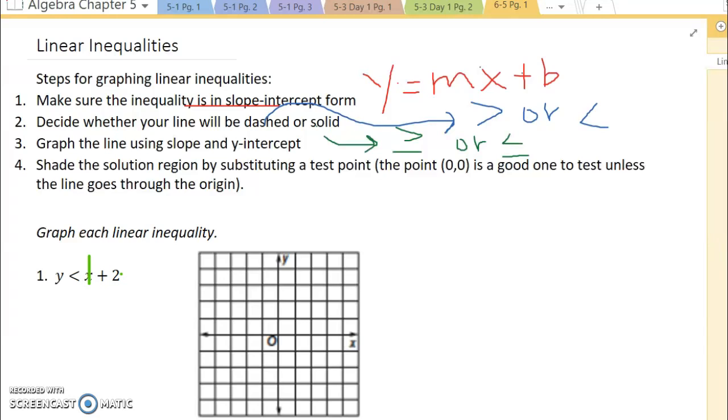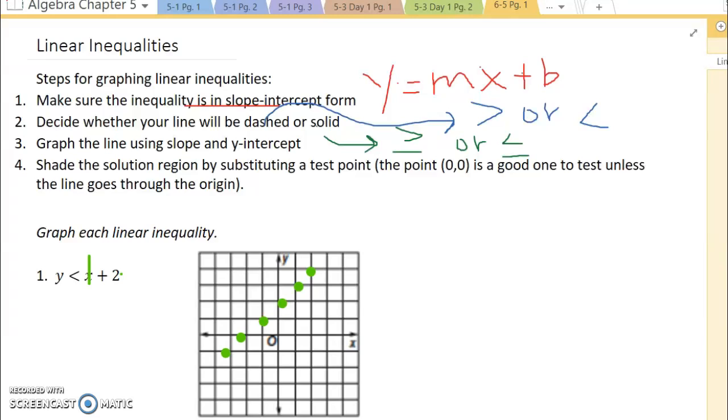So I'm going to place my dot there. Remember, this is a little off. We're just going to go with it. And because my slope is positive, that means it's going to go up 1, right 1, or it's going to go down 1, left 1. And so I can plot my points like so.